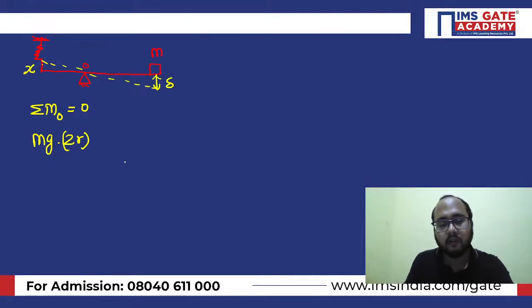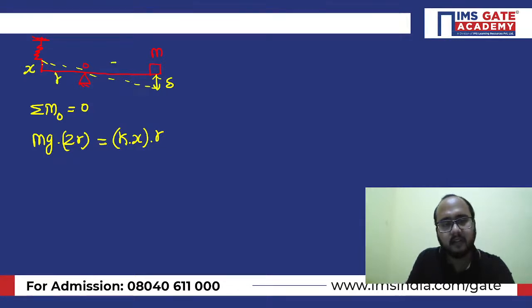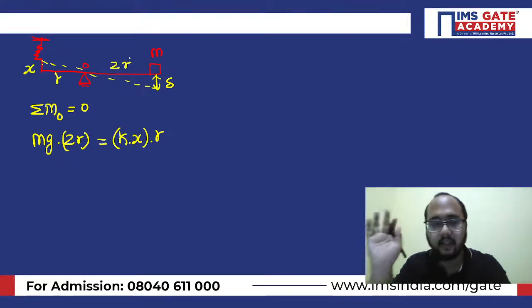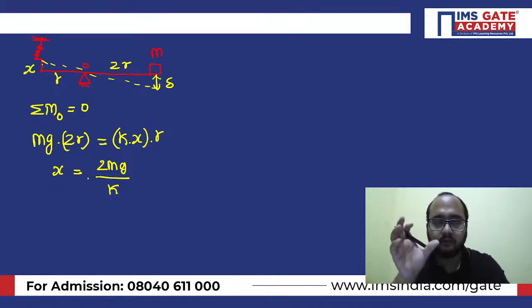The restoring moment will be provided by the spring force. Spring force will be k into deflection, k into x, where x is the deflection that we have mentioned, into the distance r. So here it is r, and here is 2r. Everyone, it is clear? From this equation, we can calculate the value of x. The value of x is mg into 2r divided by k r. r will be cancelled out, since r is there on both the left hand side and right hand side.